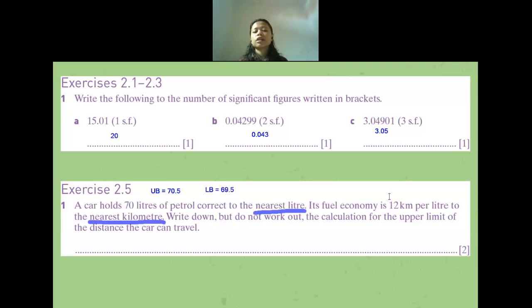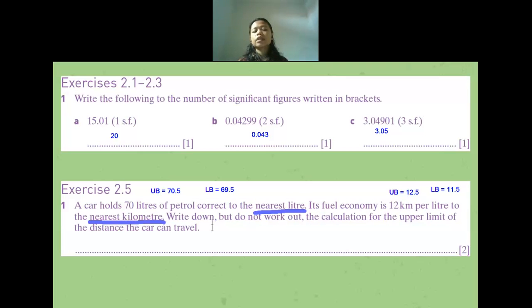If no one is confused, let us continue to the fuel economy. 12 kilometers per liter, what will it be for the upper bound? 12.5. Okay, and for the lower bound? 7.5. Okay, anyone confused? I want a discussion, not only me giving the answer, because I want to check if you really understand or not. So if you have any idea for the answer, you can type it in the chat or unmute yourself and tell me.